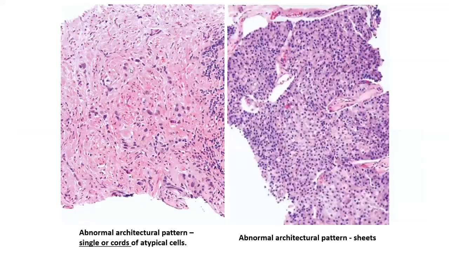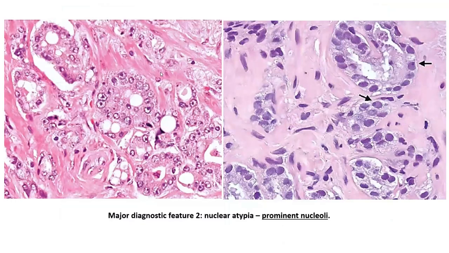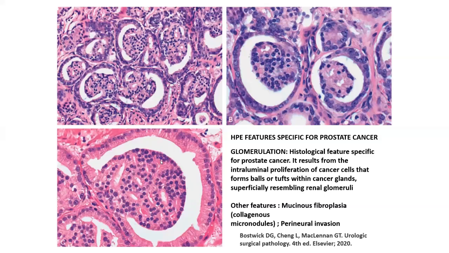Sometimes you will not get proper glands at all, rather the cells will be haphazardly infiltrative, forming narrow trabeculae, which is obviously a pattern 5 prostatic acinar carcinoma, or they could form sheets without any glandular architecture, which is again Gleason pattern 5 prostatic acinar carcinoma. Again, like I said, nuclear atypia, appreciate the fact that those acinar cells show very prominent nucleoli, which is an important diagnostic clue to call it an acinar carcinoma. And also the fact that there is no basal layer expression within those glands. These are some of the soft clues which you see within the glands of acinar carcinoma.